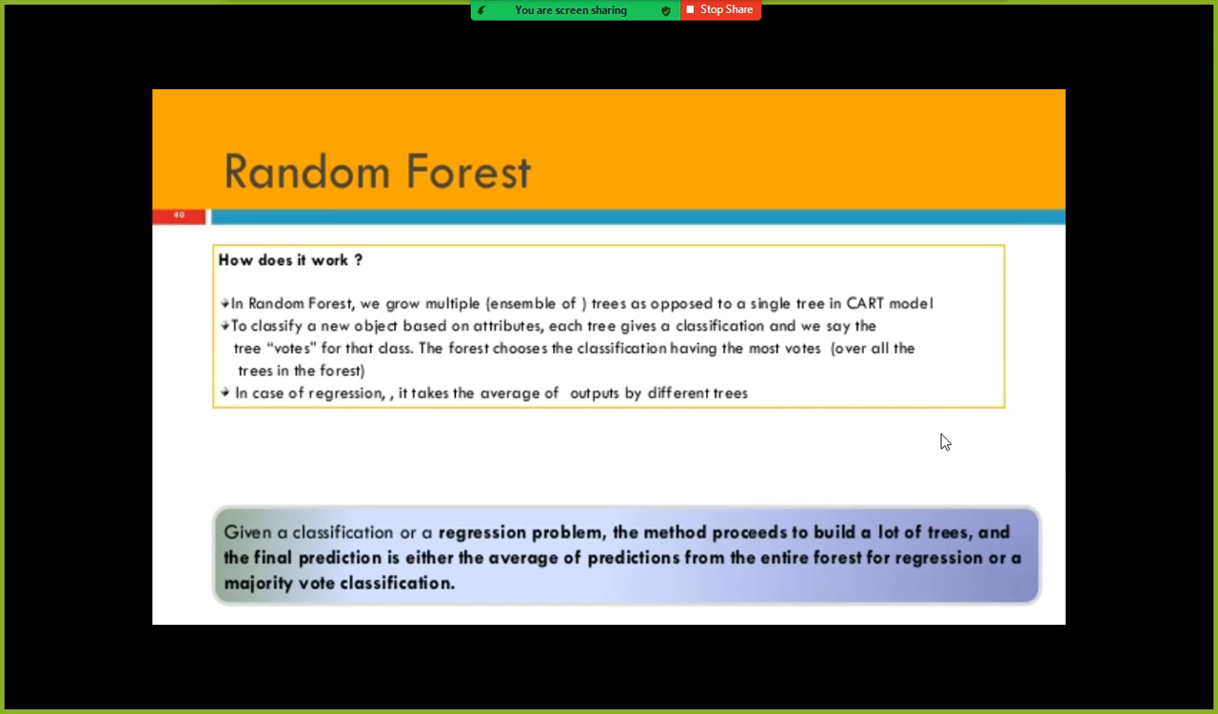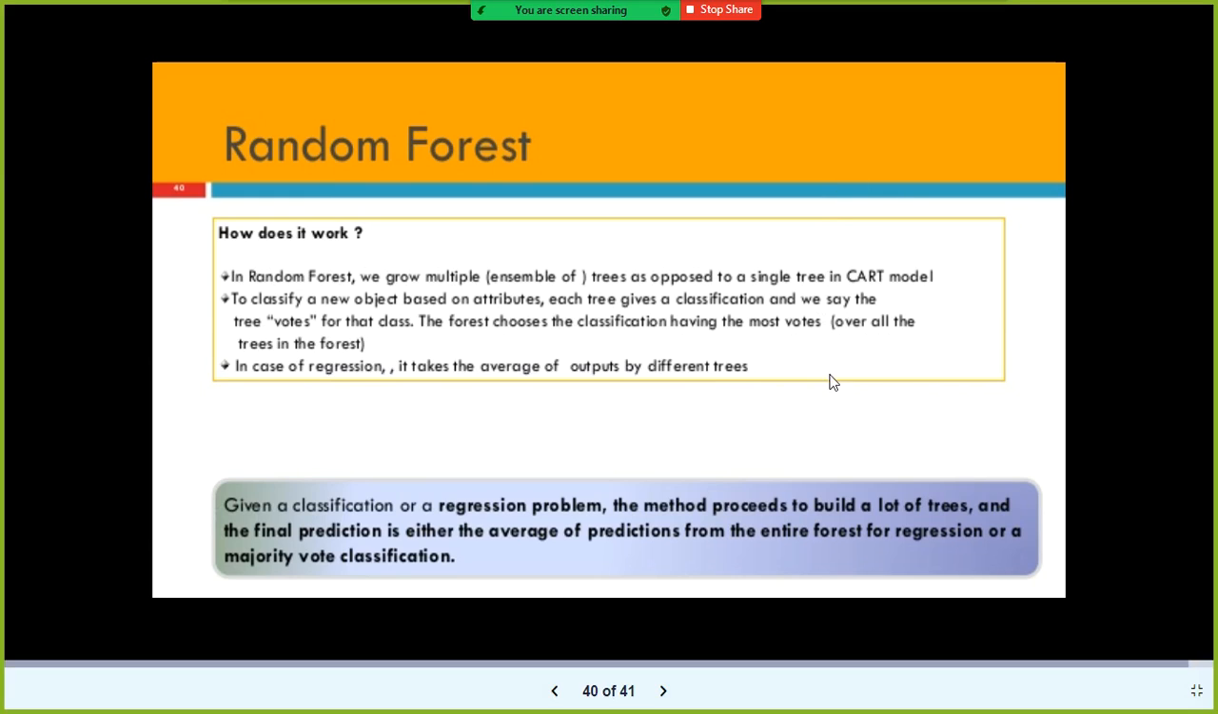Since these trees need not be created in sequence, all of them get generated in parallel. Hence the training time is very low. Since you are getting opinions from multiple trees, the accuracy will be good. It is very unbiased. In the case of a classification problem, it goes by the majority class.